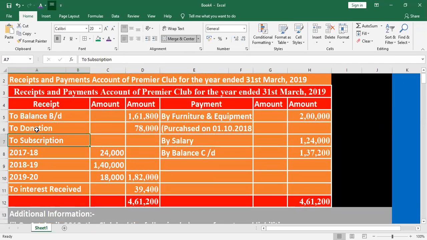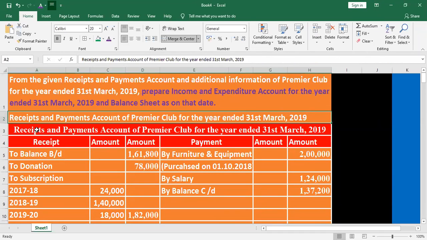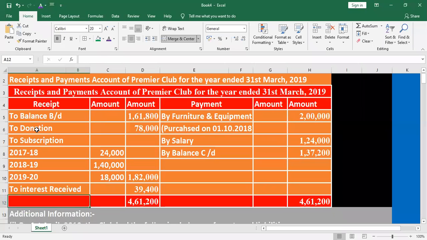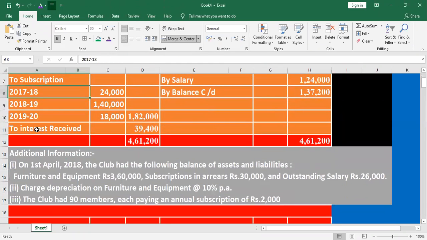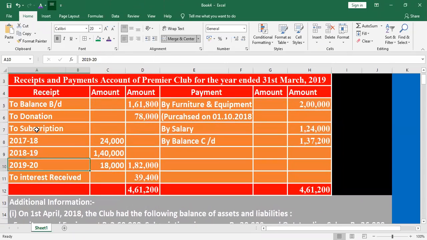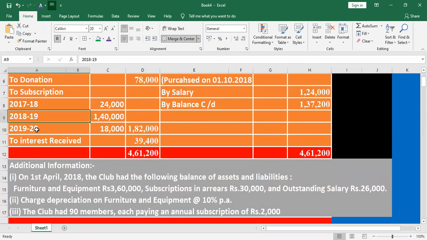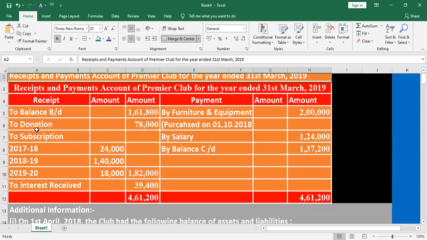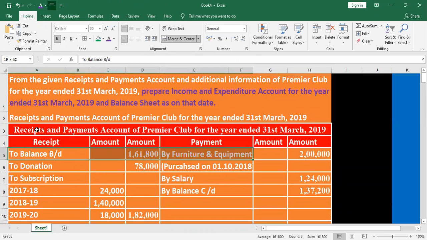In a receipt and payment account problem, whenever they are asking for a balance sheet, look at the sum. If they are given the capital fund, it is very easy, and we can directly prepare the income and expenditure account. Here, looking at the adjustments, they have not given the capital fund. So the first working is to find out the opening balance sheet.